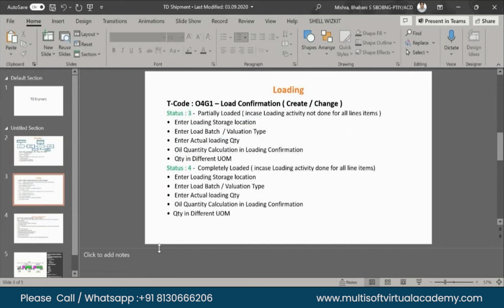If you are talking about non-SAP, for example, after the schedule, for the customer we use our own vehicle, because whenever we use the delivered scenario, we use our own vehicle. While doing the loading, we see that there are some quality issues, or some material has got damaged, and we are not loading it completely.